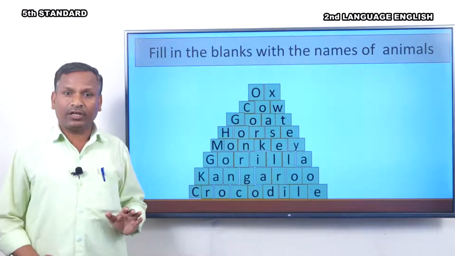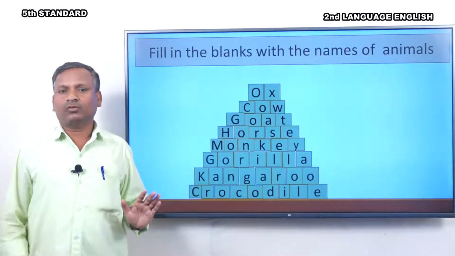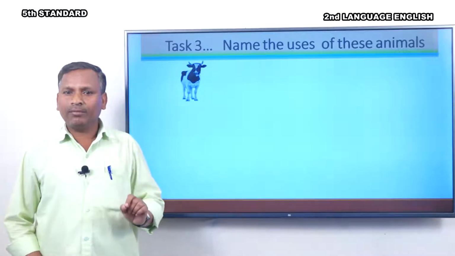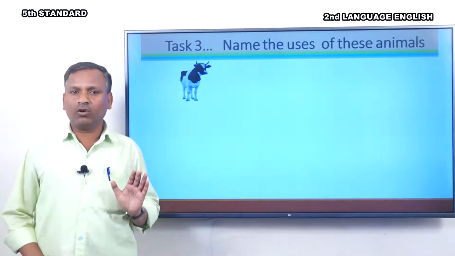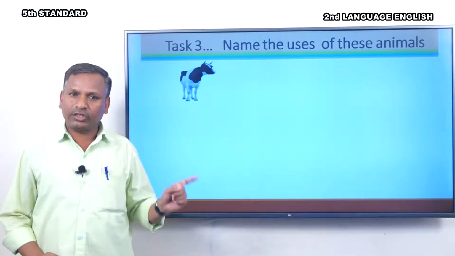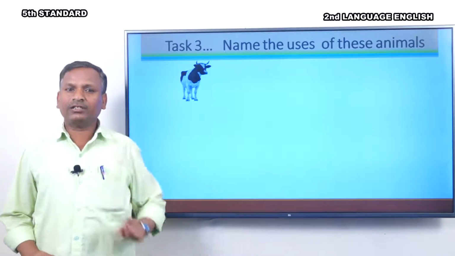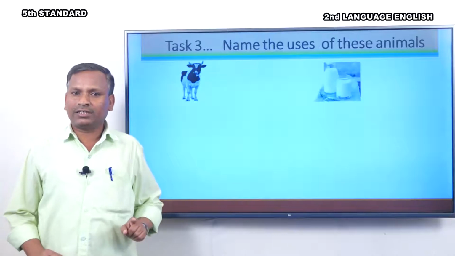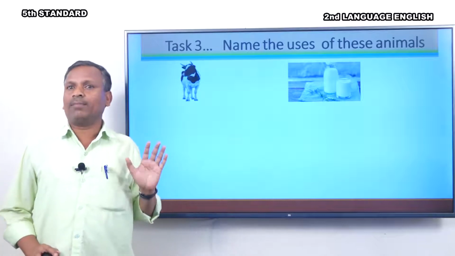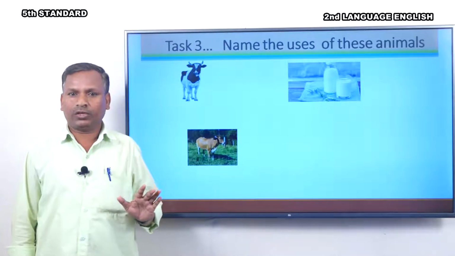This is the activity. Did you enjoy this activity? Shall I move to the next one? Name the use of these animals. You know that animals are of two categories. One is domestic animals and another is wild animals. Can you guess the name of this animal? It's a cow. How does the cow help us? Look at this picture.